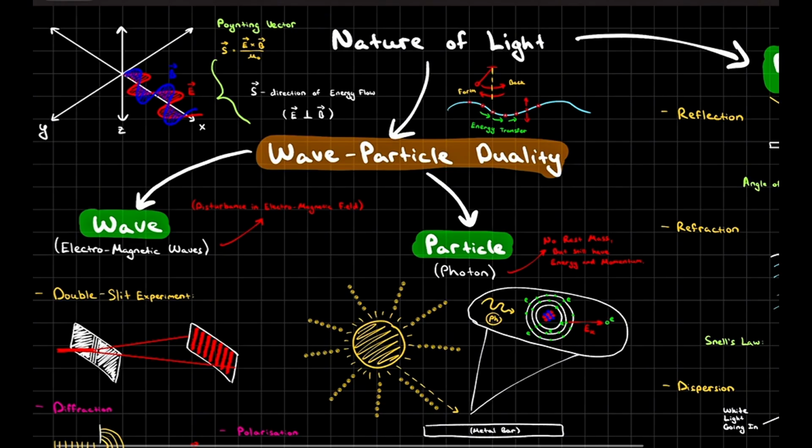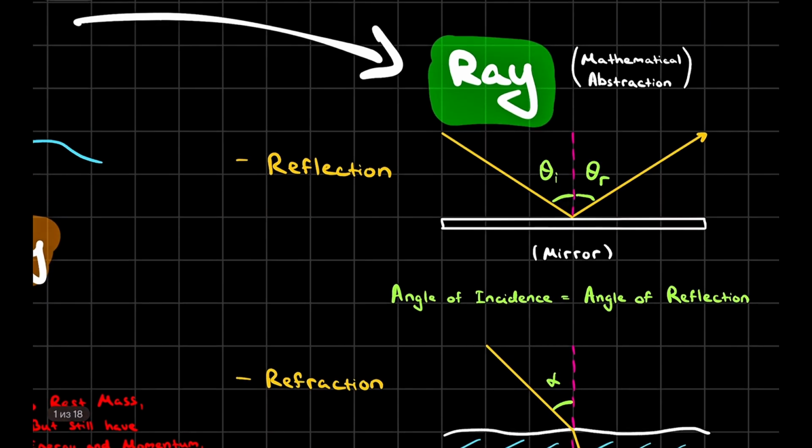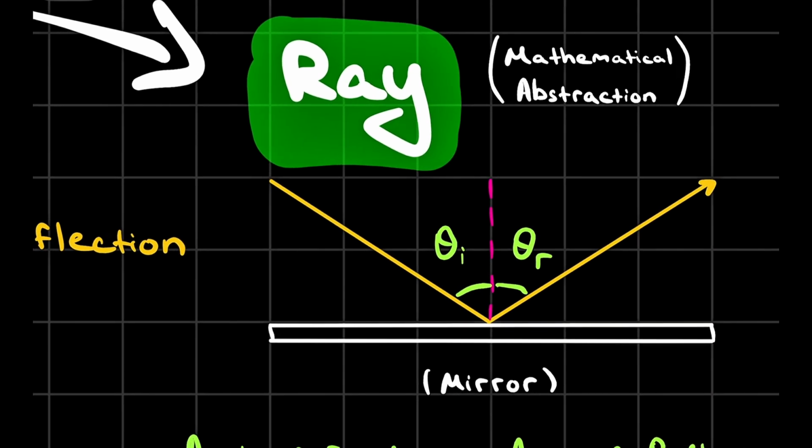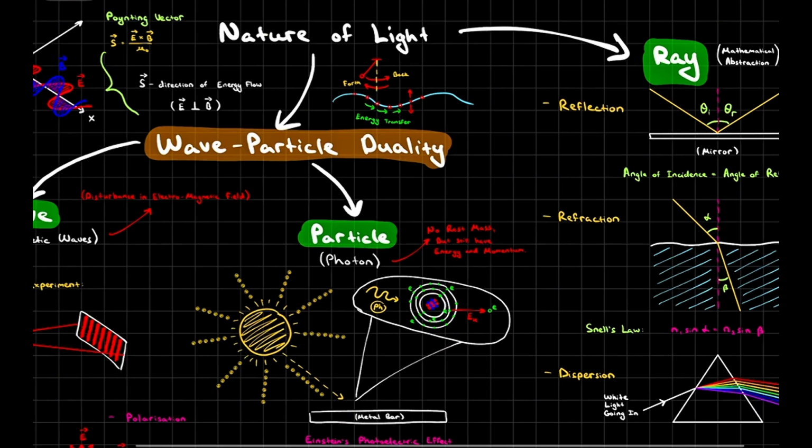And also we have the third nature of light, which is called ray. However, ray is a mathematical abstraction, which means that ray is not an actual nature. It's not something like what light is. Instead, it is the ability of light to travel in straight lines. That's a very important thing to note. When we say that light is a ray and we study ray optics, we don't mean that it is a beam of light which consists of something. We just say that it can travel in a straight line and that's it. But the ability to travel in a straight line doesn't make it something new, okay?